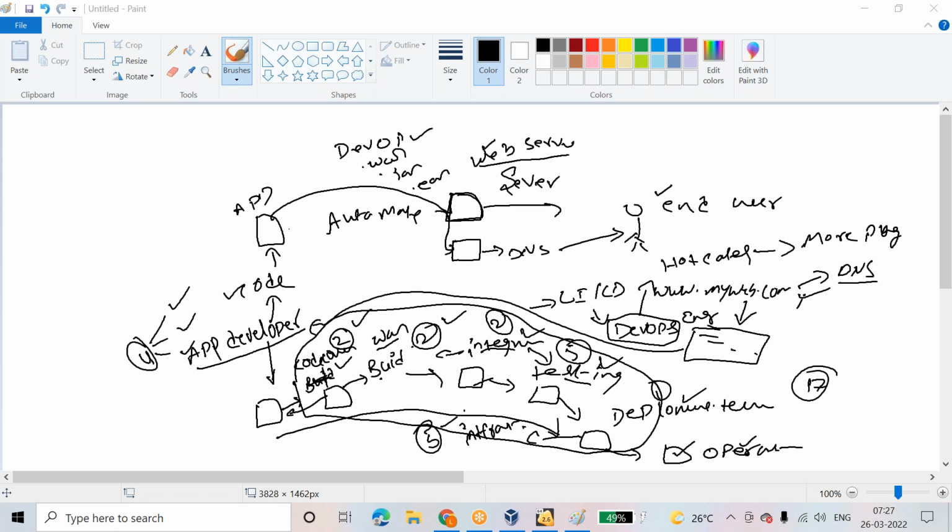Can a DevOps engineer exist without cloud, and with cloud also? Yeah, it can be. See, if your environment is running on cloud, then the DevOps engineer will work on cloud. If your application is not running on cloud, then you will work locally.